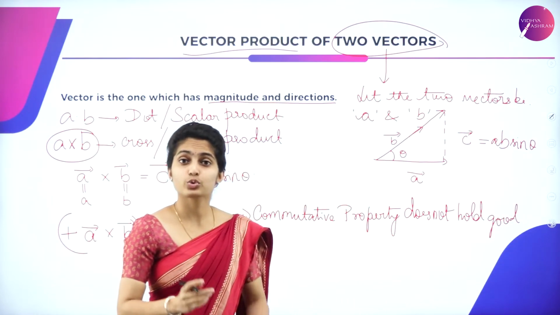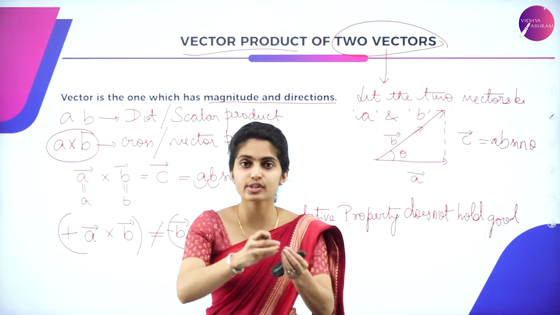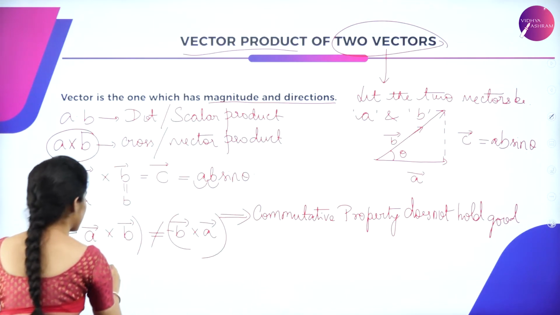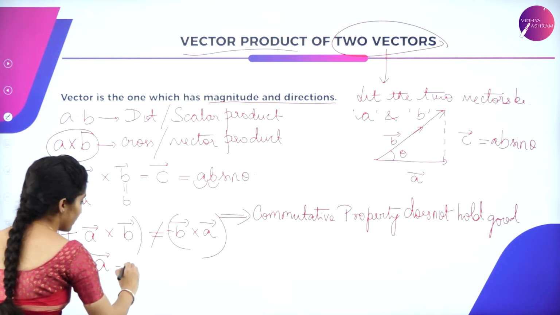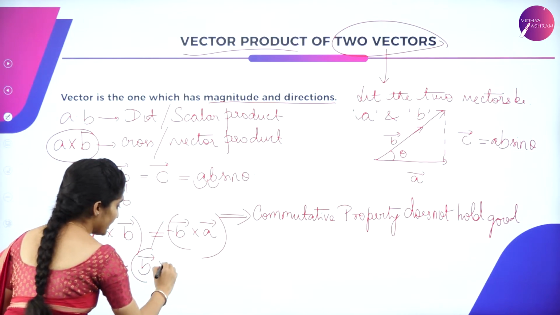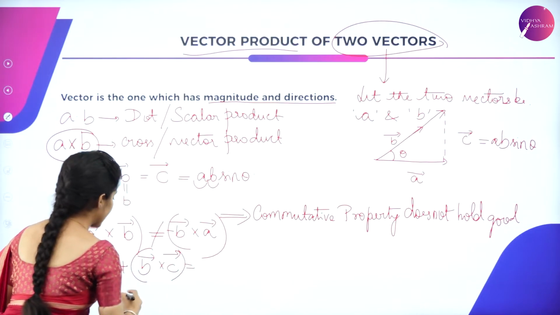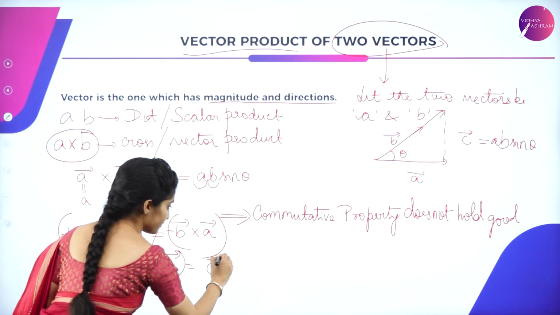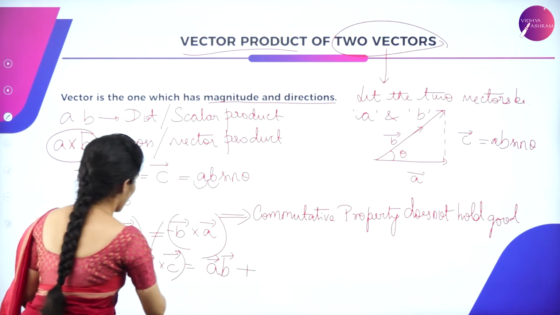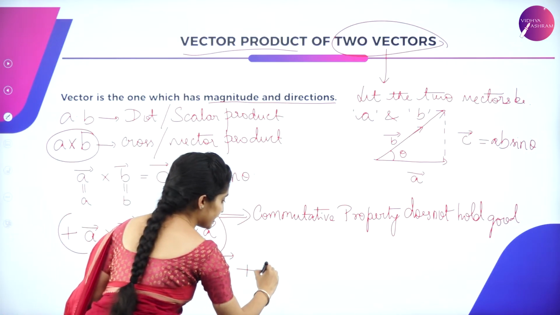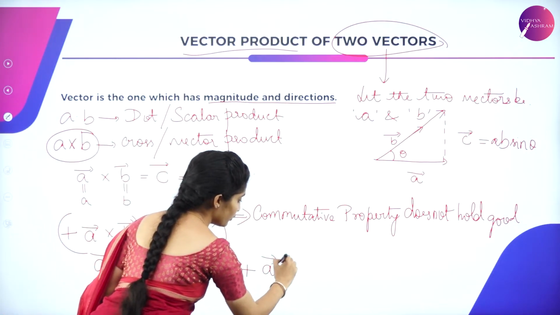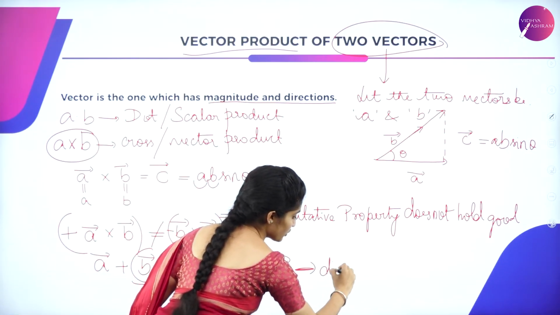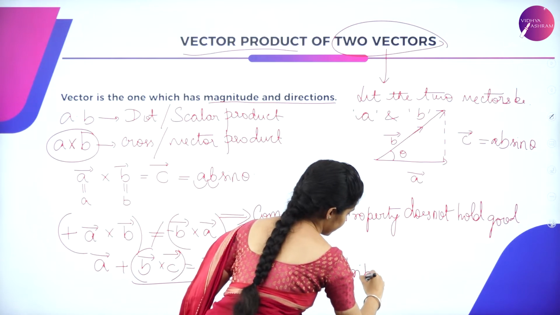When it comes to the distributive property, or distributing one variable over the others, vector A into the sum of B and C is like vector A into B plus vector A into C. So the distributive property holds good for the vector product.